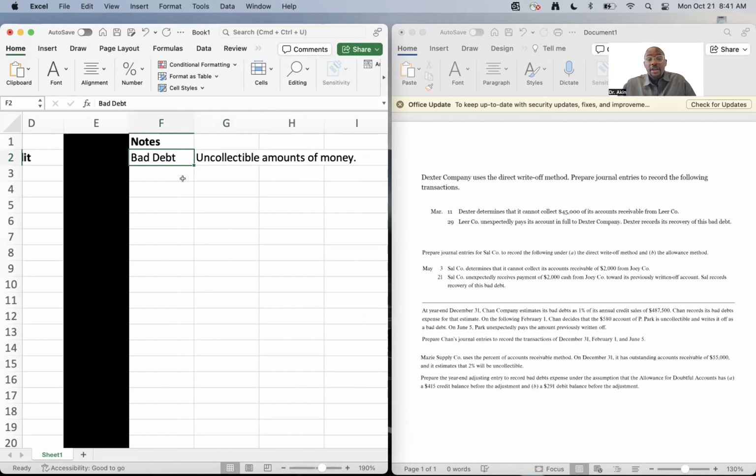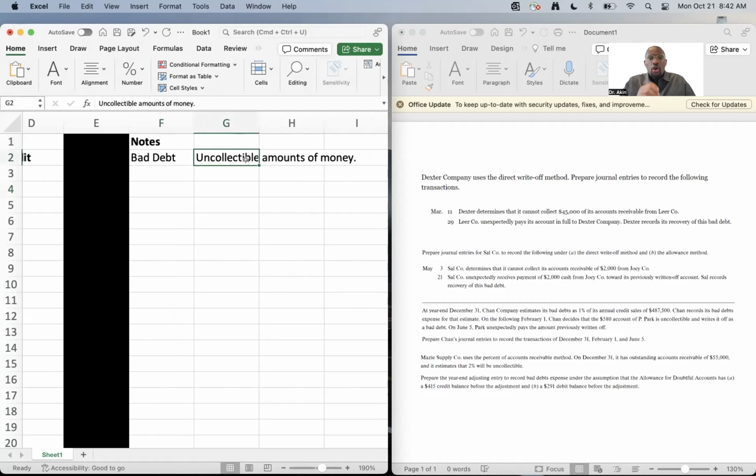Well, here in America, what we can do with bad debt is we can write it off on our taxes. So that's a benefit to every business. A business can claim as a loss every debt that they find uncollectible. So it's a good thing.